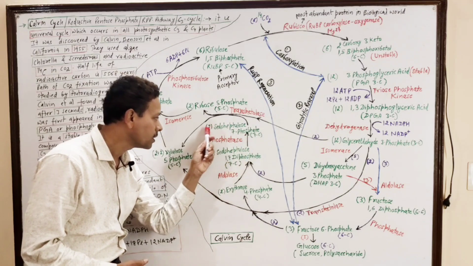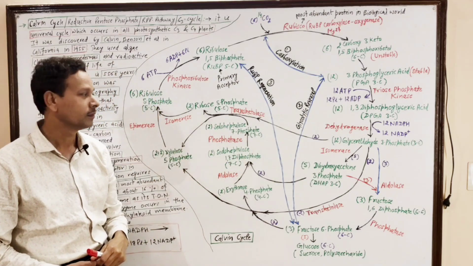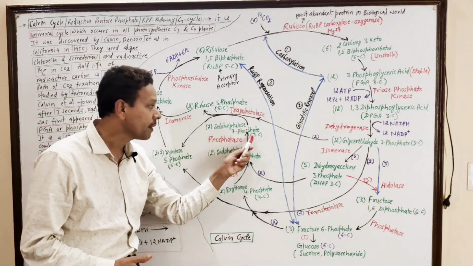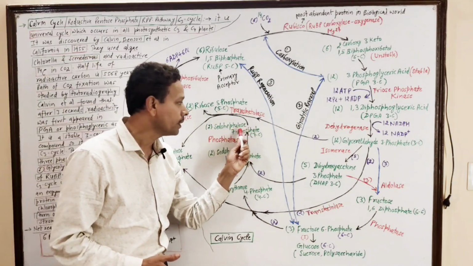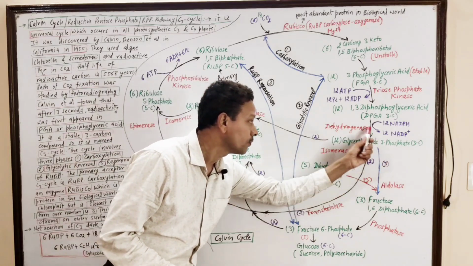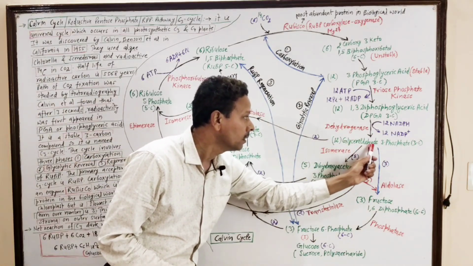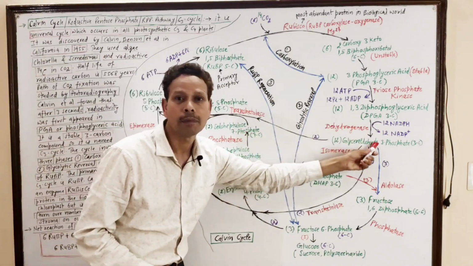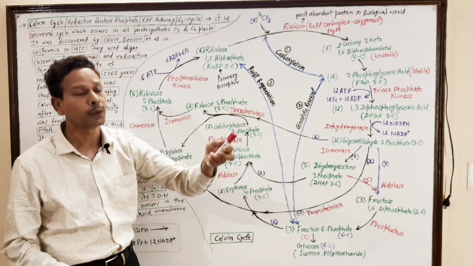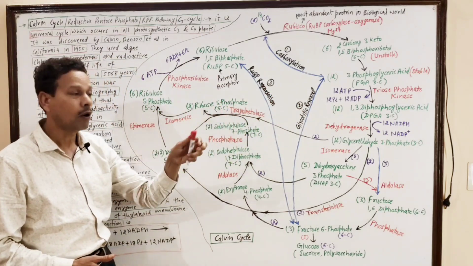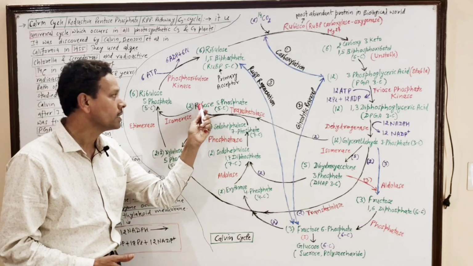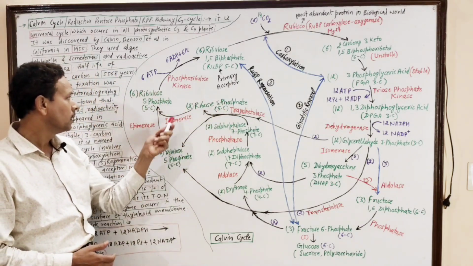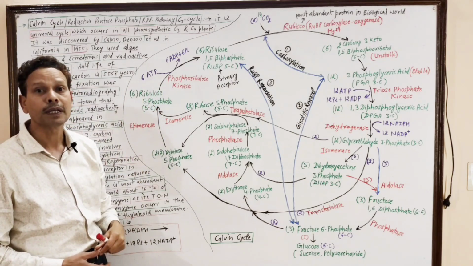The reaction is catalyzed by phosphatase enzyme. This sedoheptulose 7-phosphate, which is a 7 carbon compound, further interacts with a 3 carbon compound, that is glyceraldehyde 3-phosphate. 7 carbon plus 3 carbon means 10 carbon, to produce 2 molecules of 5 carbon each. One is ribose 5-phosphate and the second 5 carbon compound is xylulose 5-phosphate.